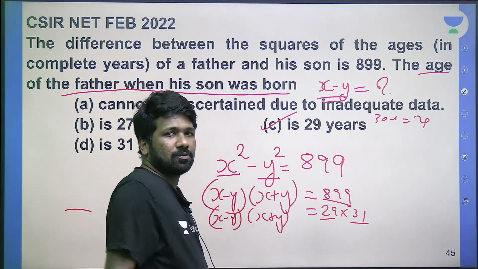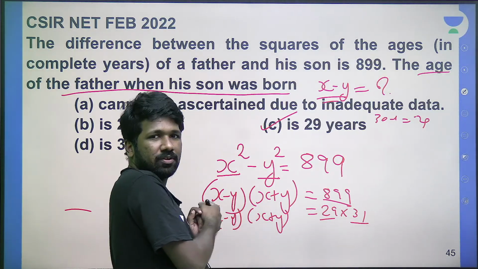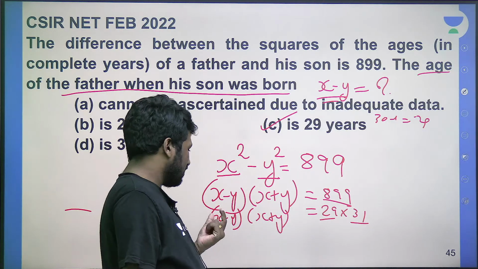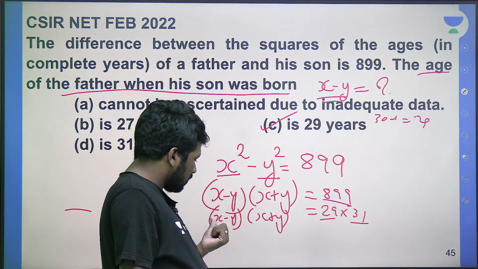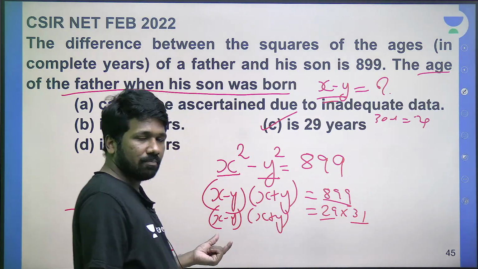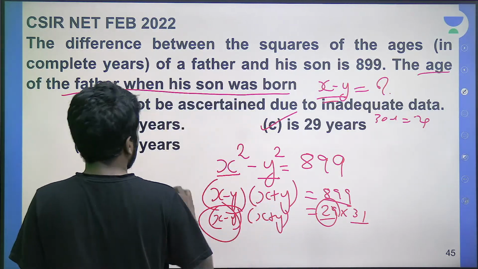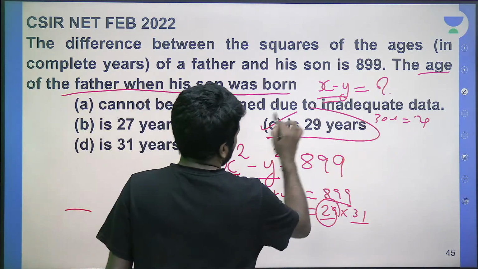Between x minus y and x plus y, the smaller number will be x minus y, because both are positive numbers. Ages will be positive only. The difference of two positive numbers is smaller than their sum. So 29 will be x minus y, and that is how you can get the answer 29.